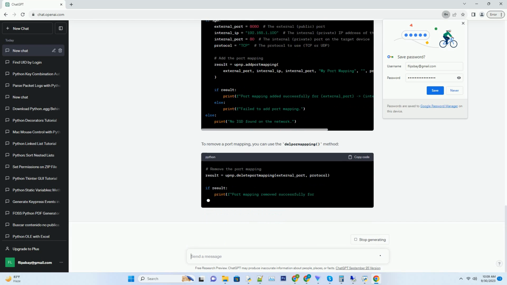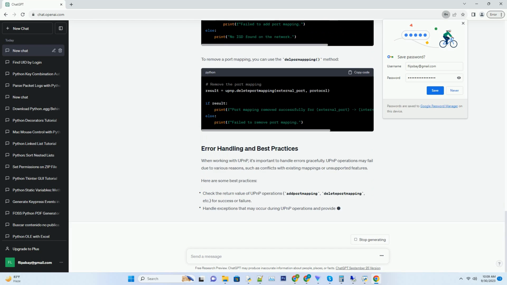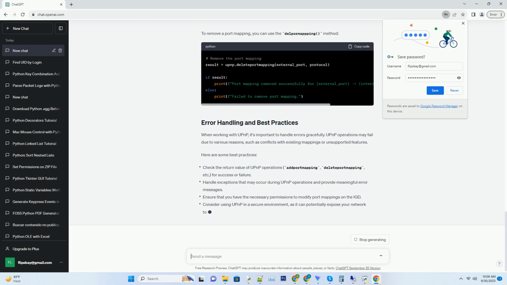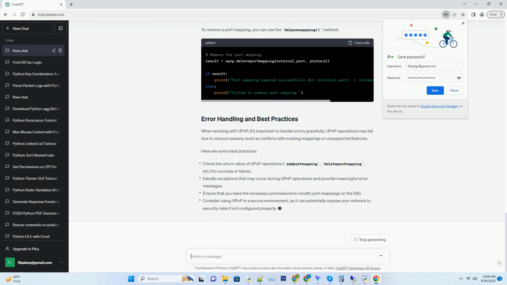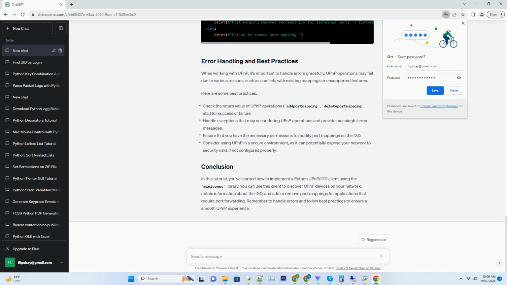In this tutorial, we will explore how to implement a UPnP/IGD client in Python using the miniupnpc library. We'll cover the following topics. Before we begin, make sure you have Python installed on your system. You'll also need to install the miniupnpc library, which is a Python binding for the miniupnpc UPnP client library. You can install it using pip.